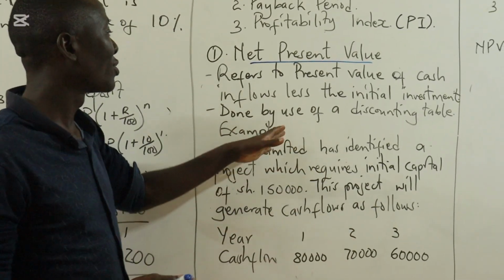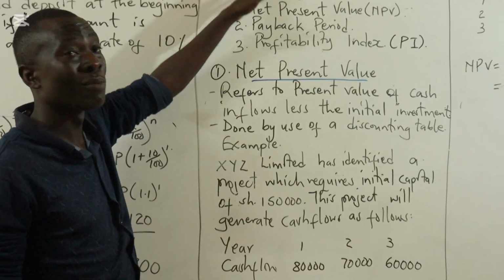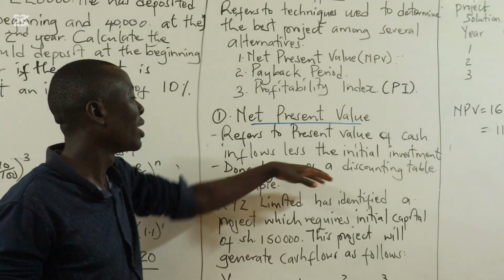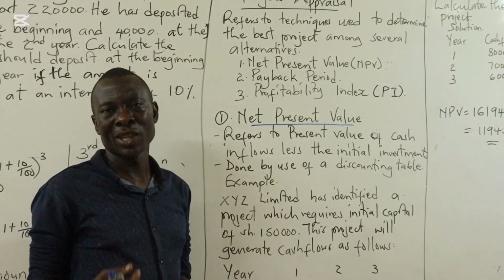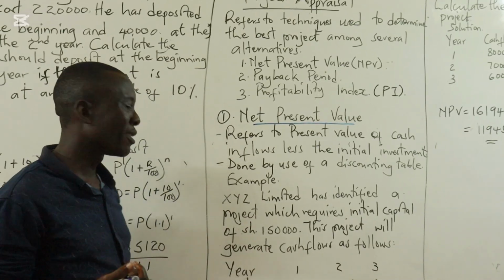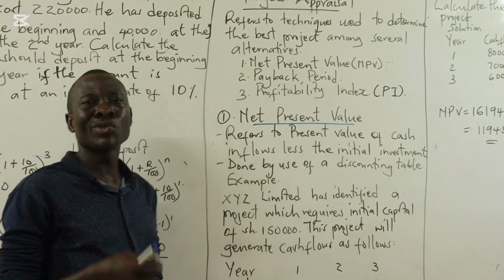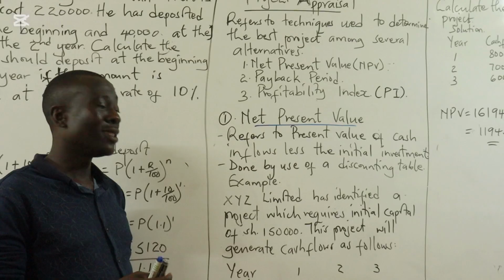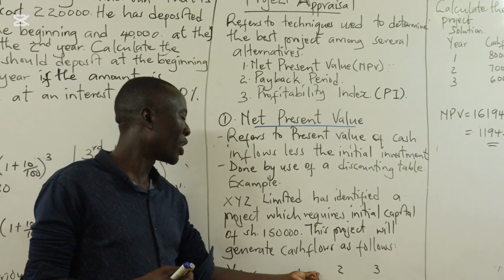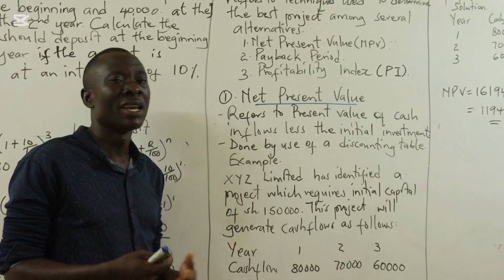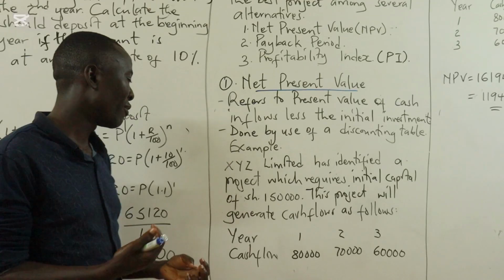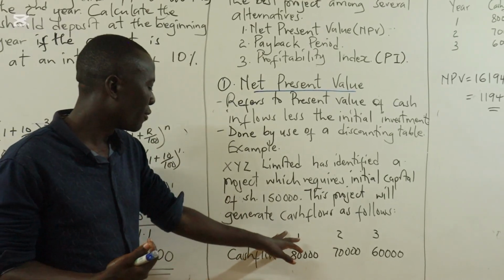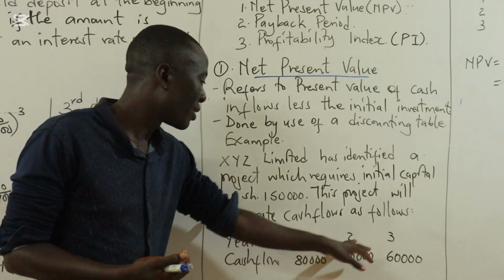An important point to note is that during capital budgeting or project appraisal, there is estimation of future cash inflows, and therefore these are just estimates of what we expect to gain in this particular project. We are supposed to compare them with the initial investment in order to know if the project is beneficial or not. The estimated inflows are given here for the first 3 years.